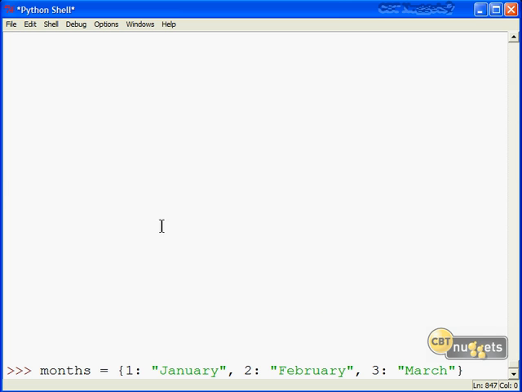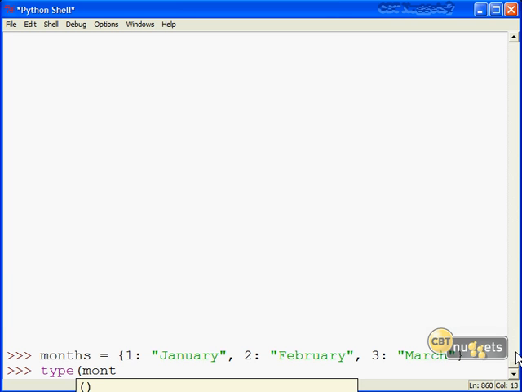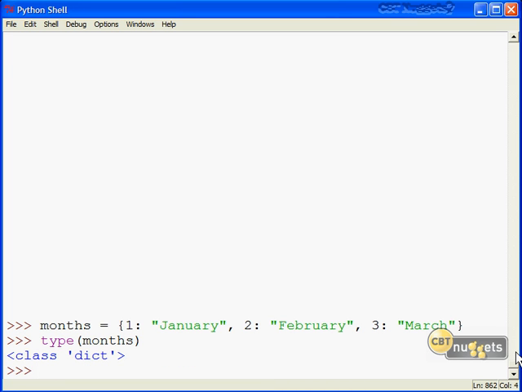To start, you'll see I created a name called months, and I've opened this up with the brace character. Please don't get confused between the parentheses and the brace. Dictionaries must use the brace as their terminating characters, and as you see here, the key value pairs that I've done are 1, 2, 3, etc. that map to each month in the year, and I've just gotten this started here. So let's run type on months to verify. Sure enough, the class association with this name is dictionary.